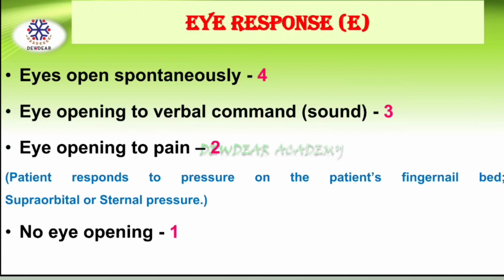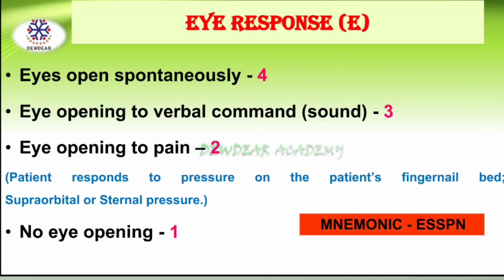The sternal region has just skin over the periosteum and hence it is very sensitive. And for no eye opening, the score is 1. Even to the painful stimulus, if there is no eye opening, the score is 1. So the mnemonic which we can use here is ESSPN. E indicates eye response, S is eyes open spontaneously. The second S is eye opening to sound, P is eye opening to pain, and N is no eye opening.